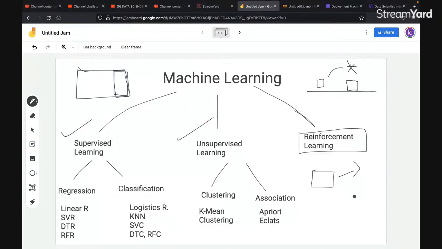Now, during the last decade, Google was working with reinforcement learning, and they created a machine known as AlphaGo, which was based on reinforcement learning. Go is actually a board game, such as we have chess, checkers, and all that. Similarly, Go is also a game. They created a machine and trained it so that it can play the entire game.